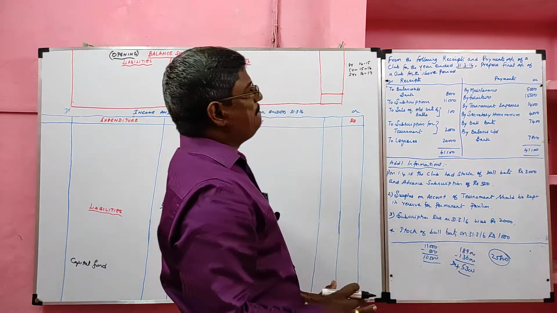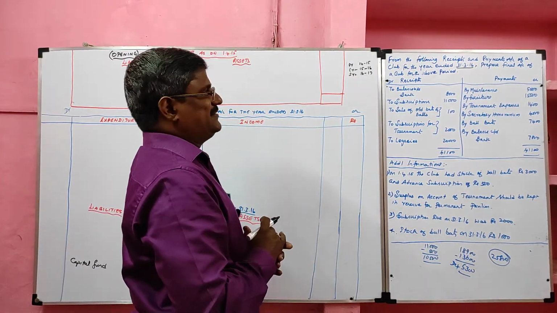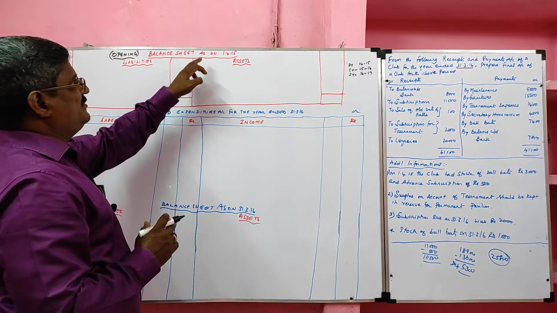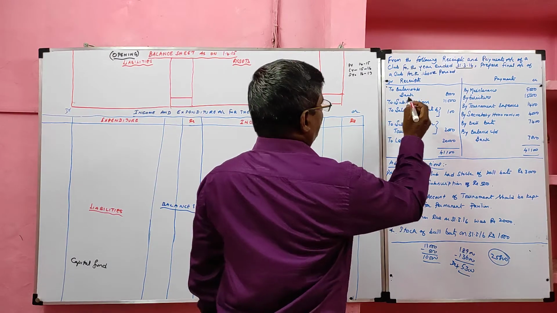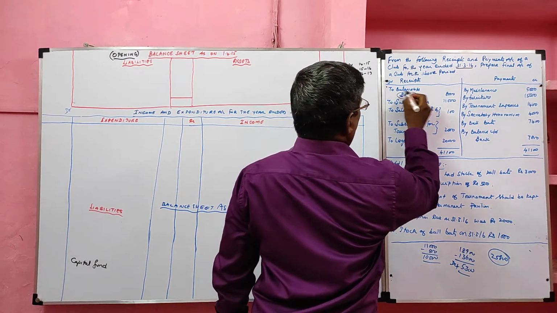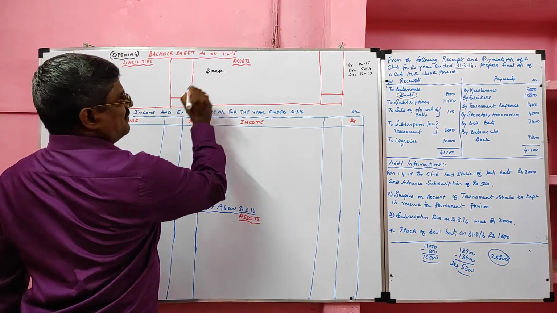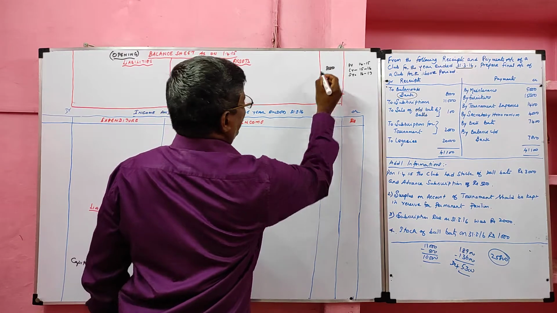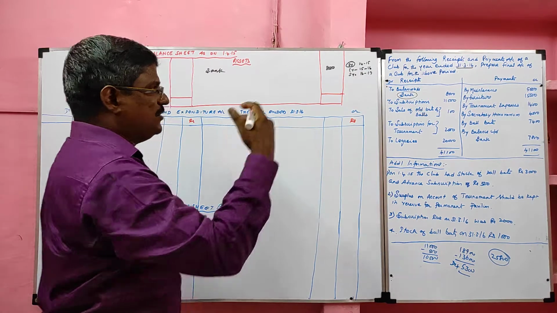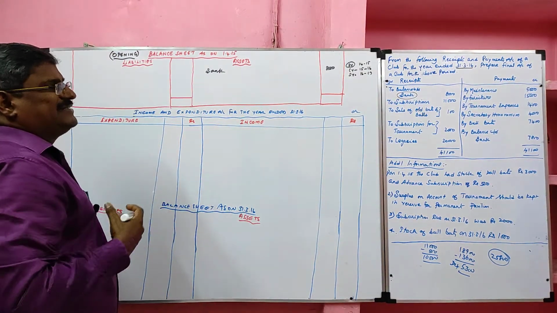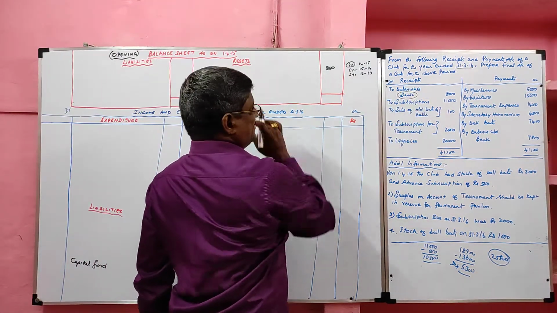But in this question, the opening capital fund is not given, so we have to find it. Now we have to prepare the opening balance sheet, and with the help of that, we can ascertain the opening capital fund. Yes, look at the question. Opening bank, its value is 8,000 rupees. We have to take the information relating to the previous year. This is an opening bank balance, so it will be recorded on the asset side.